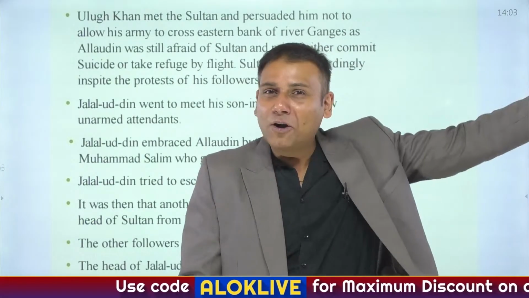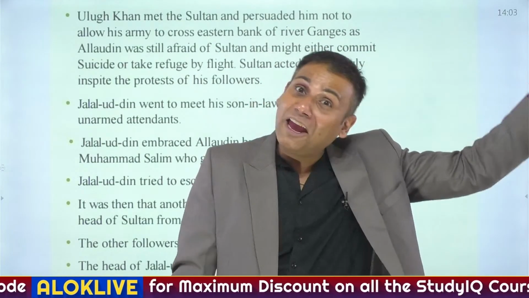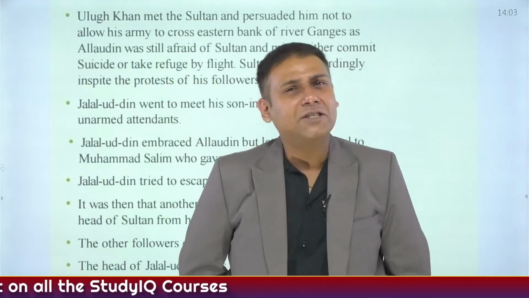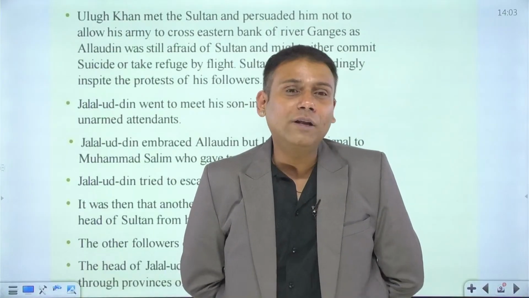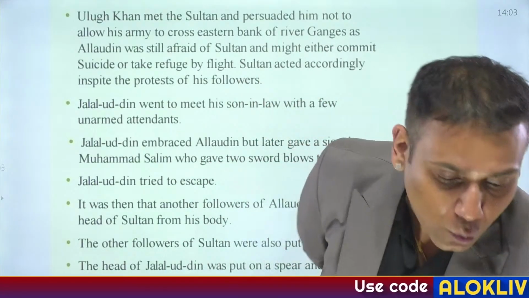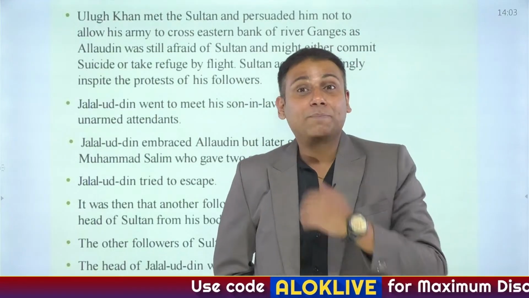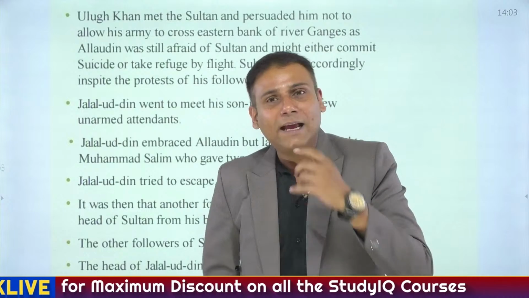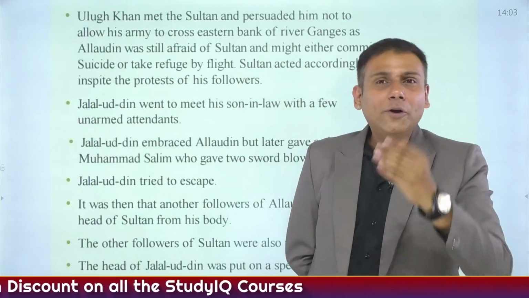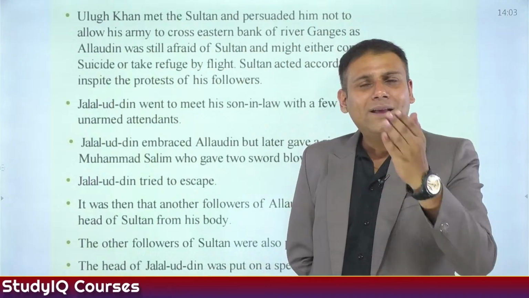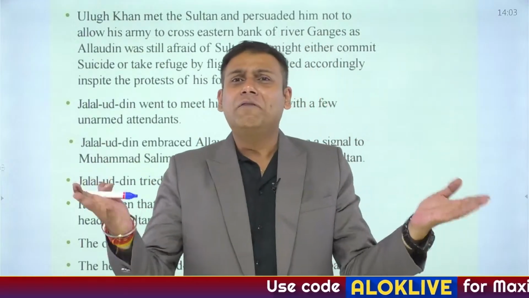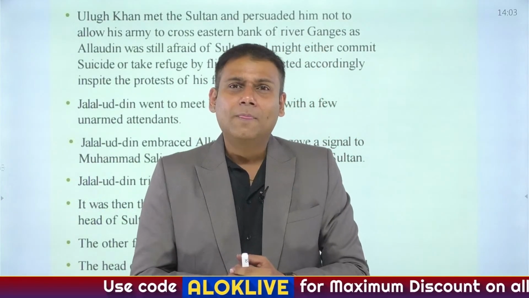But there was a different plot going on in the mind of Alauddin Khilji in Kara. So the brother of Alauddin Khilji said that since the Sultan is visiting the region of Kara, Alauddin Khilji is quite busy. Why? To welcome the Sultan. He's busy in all sorts of preparation. Jallaludin Khilji became happy again. Secondly, you are going to meet your daughter and your son-in-law. Why is it necessary to carry 1,000 soldiers along with you? Just have 10 to 15 loyal soldiers along with you. That's it. Jallaludin thought, yes, it's a good thing.